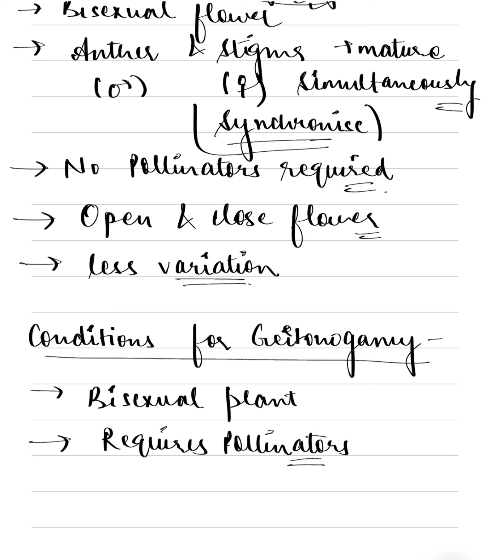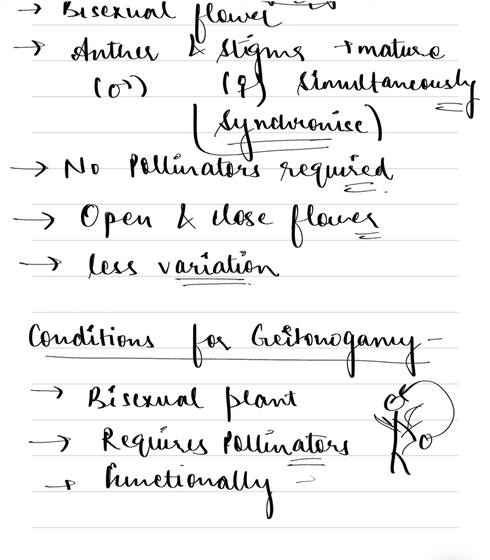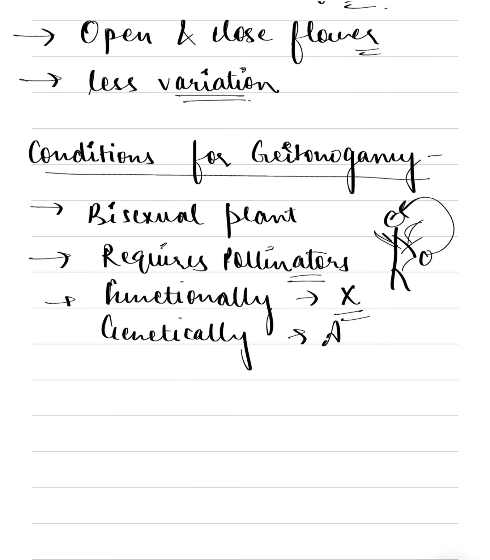Because it is occurring from one flower to another of the same plant. Right? Next, functionally geitonogamy is similar to xenogamy, but genetically it is autogamy.